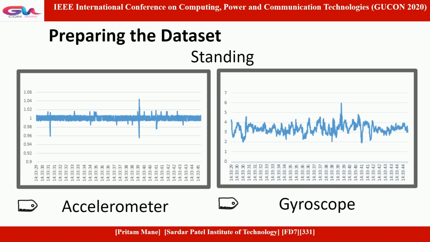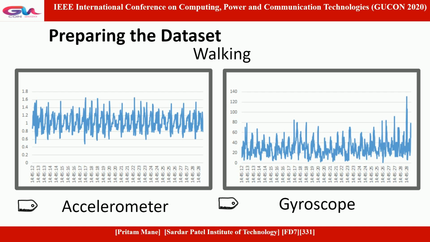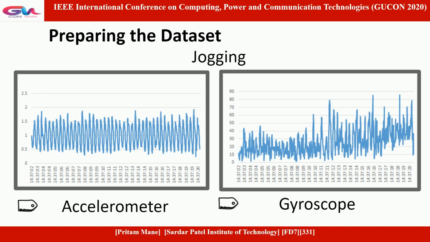Standing. For standing, it is evident that both the plots are fairly constant. Walking. For walking, we can see small oscillations in the values in a periodic manner. Jogging. For jogging, the oscillation in the values is larger and in a periodic manner.